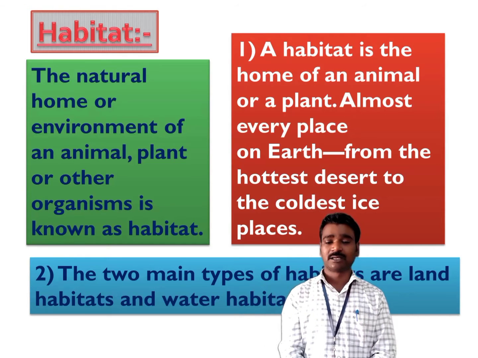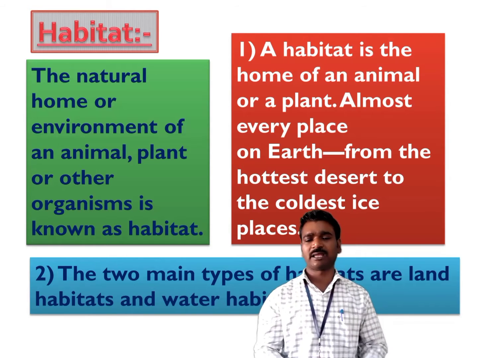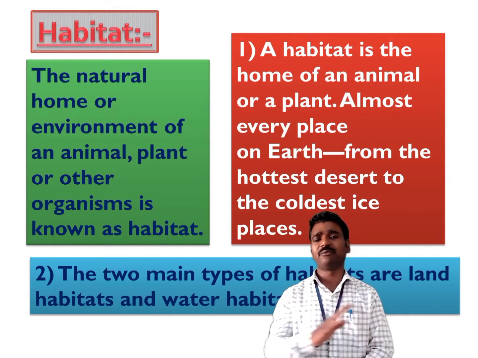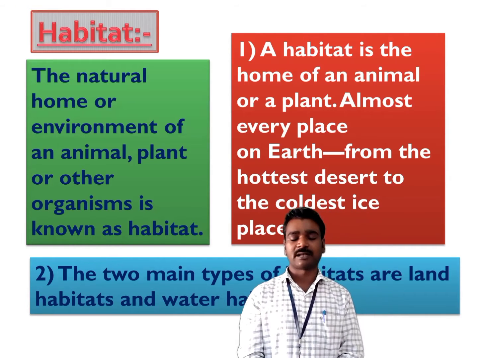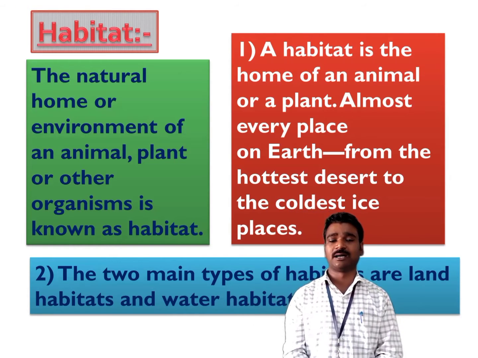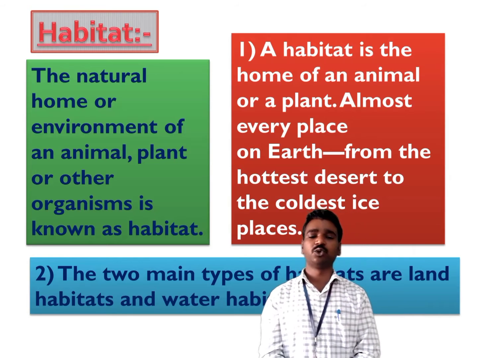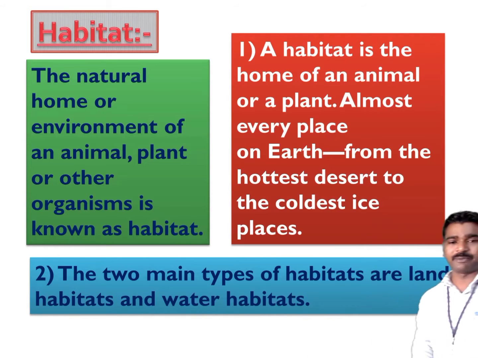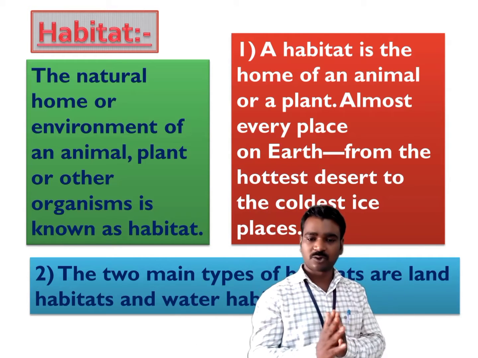Now my dear friends, you will be surprised to know that on almost every inch of the earth's surface, you will find plants. They grow everywhere, on every part of the earth. Right from the hottest deserts of the earth to the coldest icy places, plants grow. Habitat means the natural home of a plant where it grows. So that is the habitat.